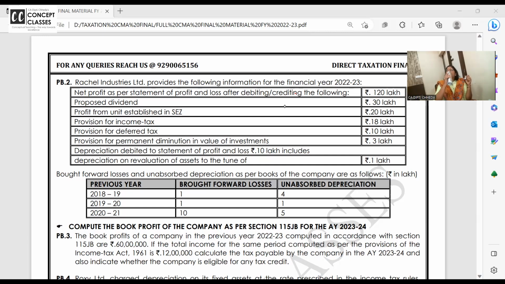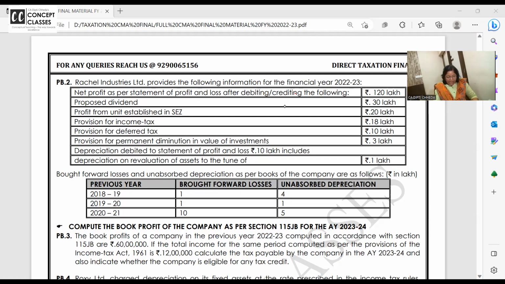These are all old problems. Companies are not required to propose the dividend in March now. Directly they pay interim dividend in between and then final dividend.